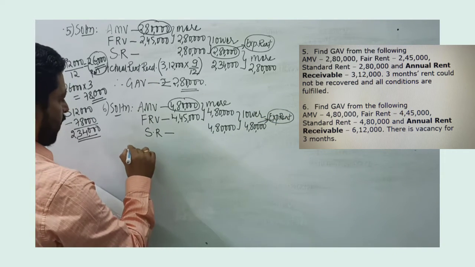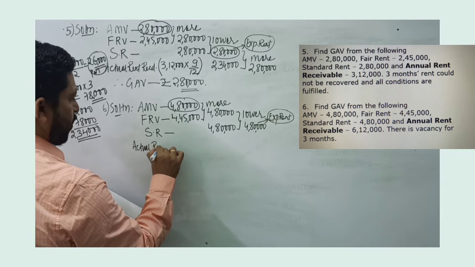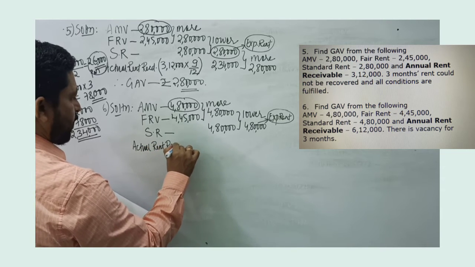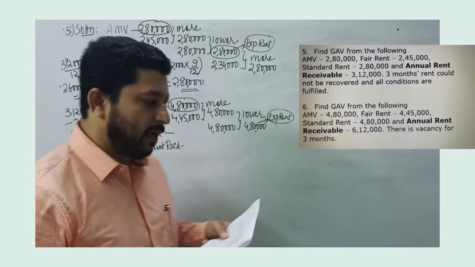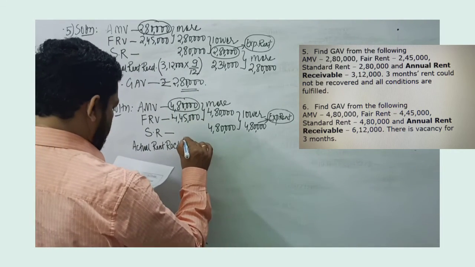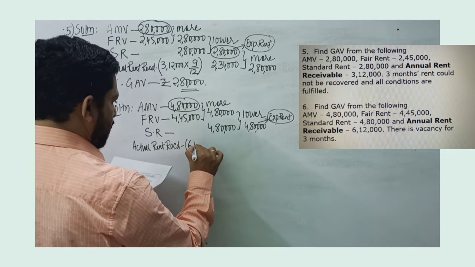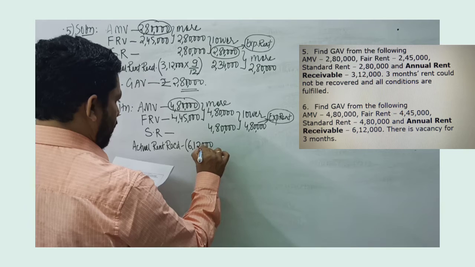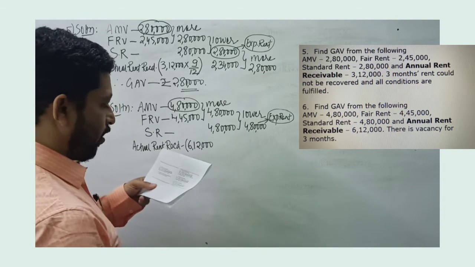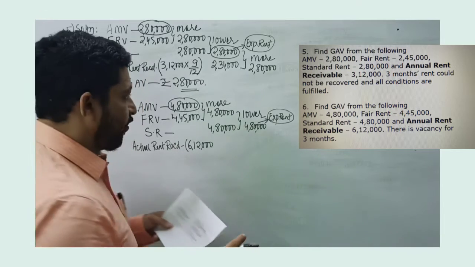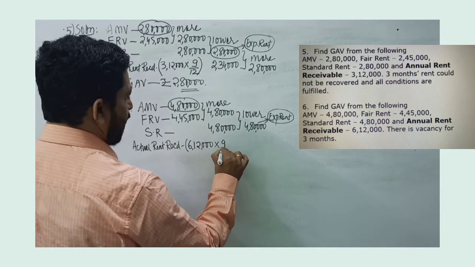Then we talk about actual rent received. Now in this particular problem, annual rent receivable of 6,12,000 is given, and there was vacancy for 3 months. So this will be into 9 by 12.